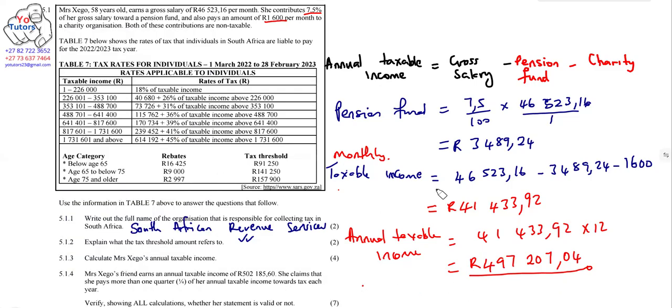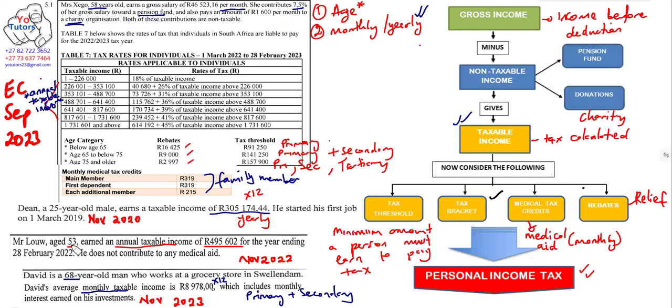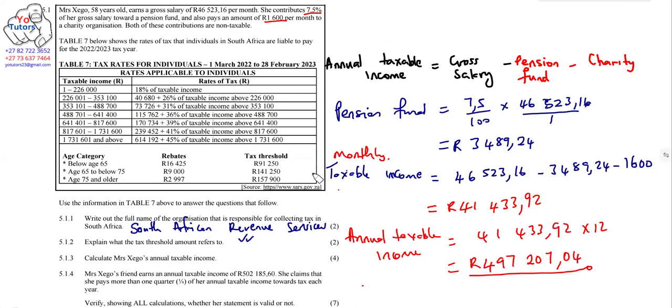So you must always remember that you have to get rid of the pension fund and also the charity if they are stated in the question. But if they are not stated, like in the previous question that I showed you, where there is no pension fund and no charity, it means that you don't need to worry about that subtraction. So you just need to multiply by 12, then you get your annual taxable income. And if it's not a monthly taxable income, it's just annual, you just use it straight like that. You don't need to do any calculations.